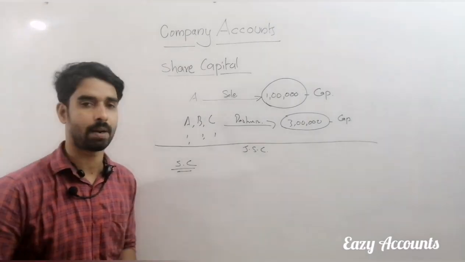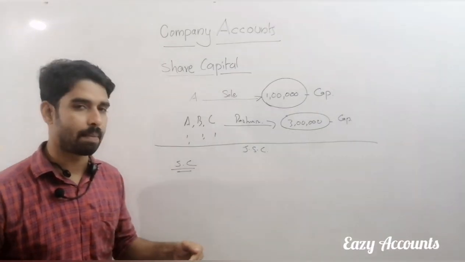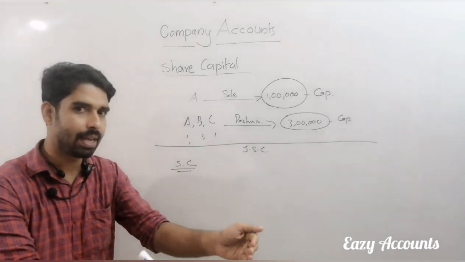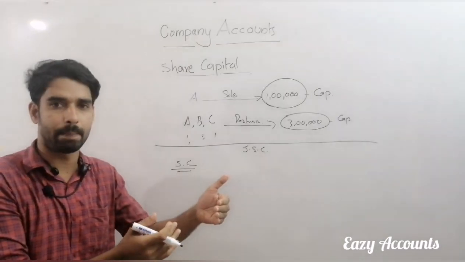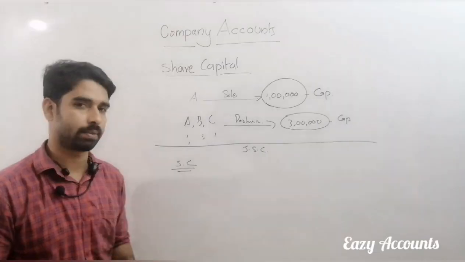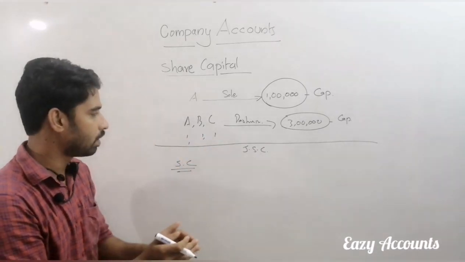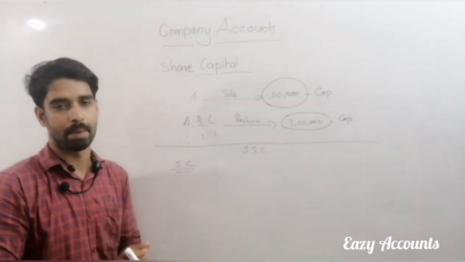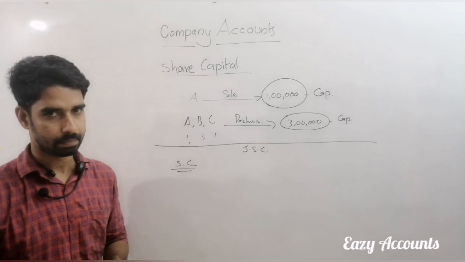We know what a share is, and companies issue these shares to the public and collect money from the public. That means when we purchase a share of the company, we have to pay the share amount, the face value. That amount is collected by the company, raising a huge amount, and that amount is called share capital.